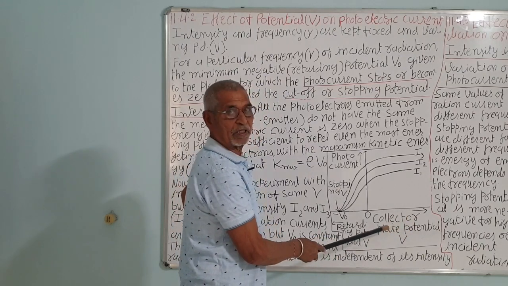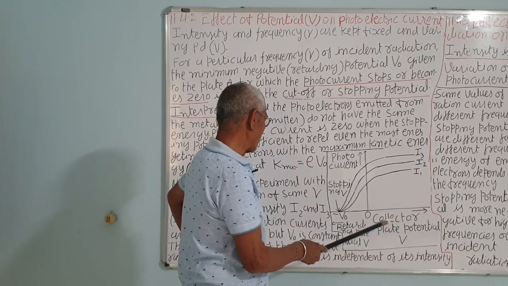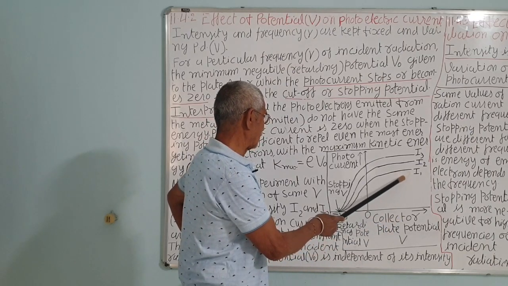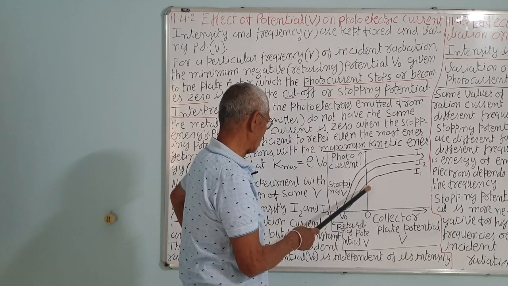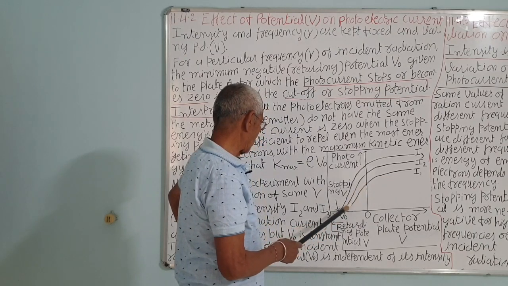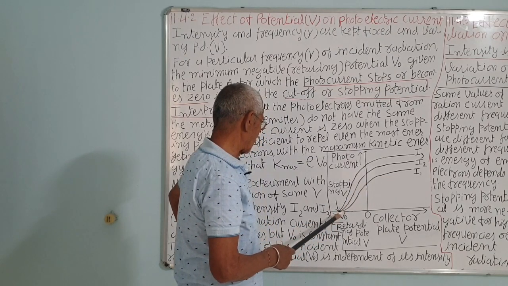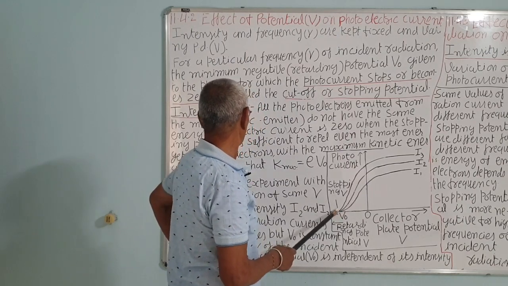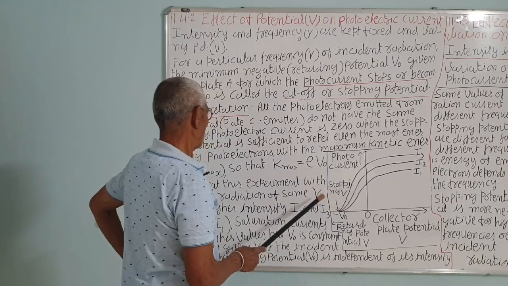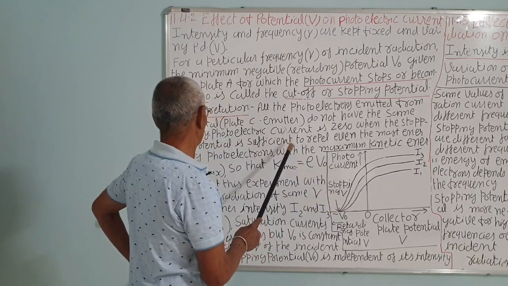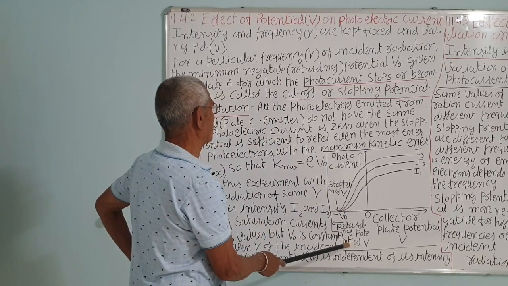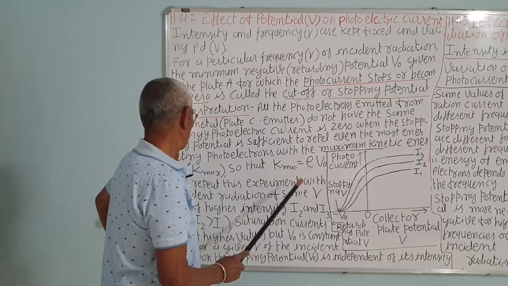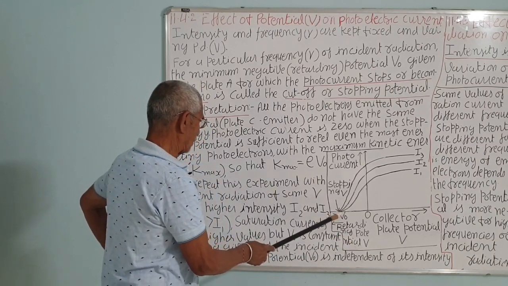Collector plate potential, that is anode. The anode is made negative. If you make it negative, it will repel electrons and the current will decrease. For a particular value of retarding potential, the current drops to zero. This is called the cutoff voltage or stopping potential.